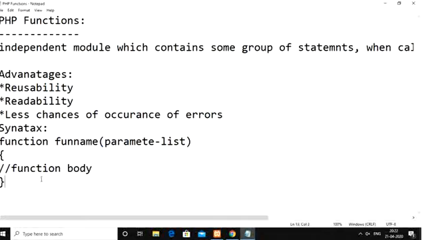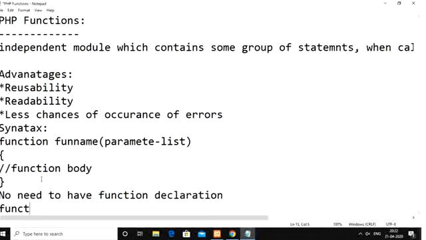If you observe in the case of the C language, whenever we use functions, first we need to have a function declaration, then a function call, followed by a function definition. But in the case of PHP, there is no need to have a function declaration. We can only perform the function definition, followed by the function call.